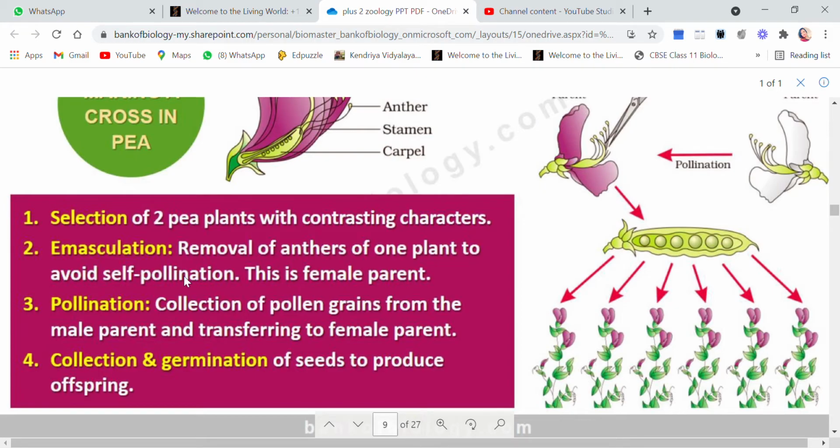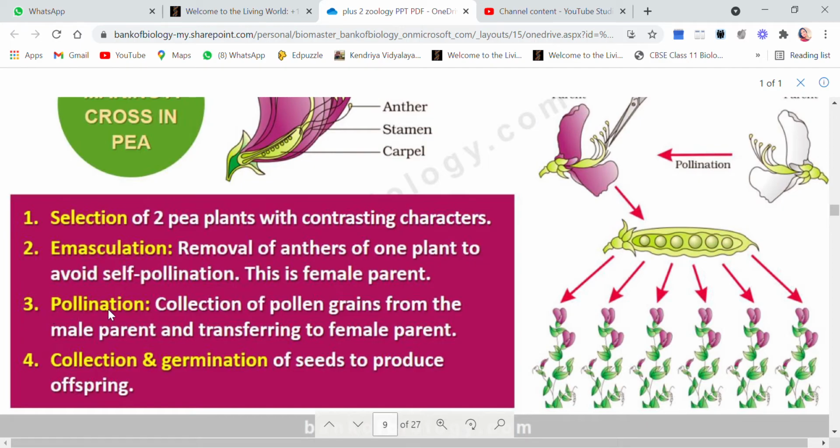So, to avoid self-pollination, he emasculated the anthers of one flower, and because the anthers are removed, this is the female parent.